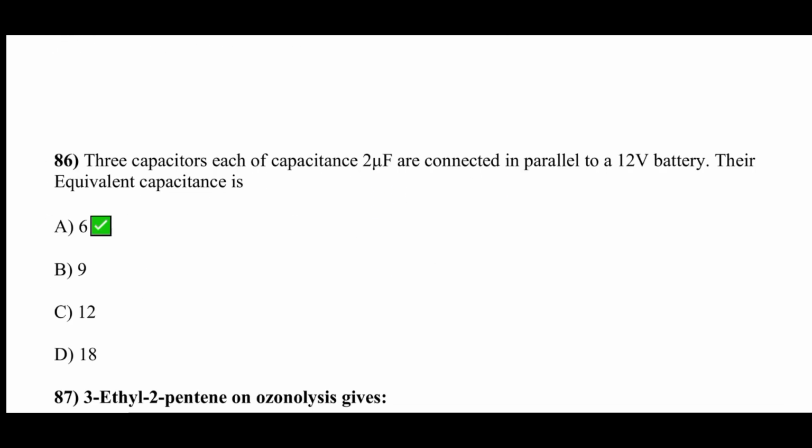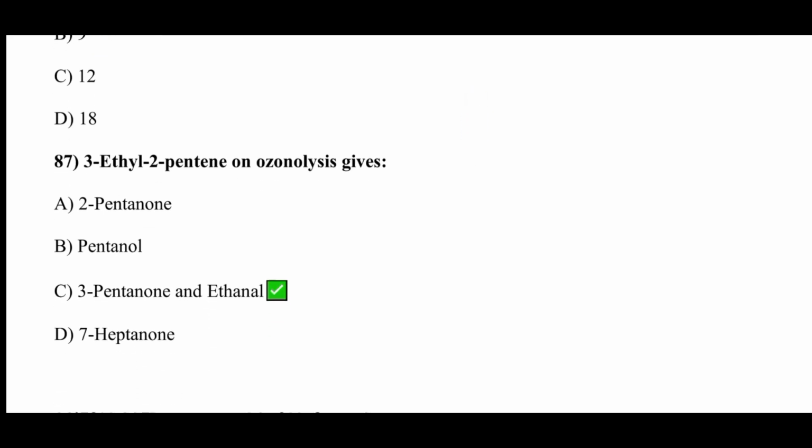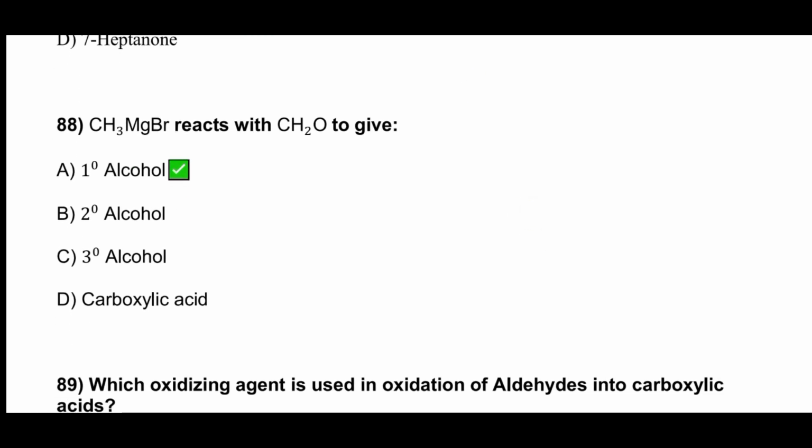Three capacitors, each of capacitance 2 microfarad, are connected in parallel to a 12-volt battery. Their equivalent capacitance is, option A is correct, that is 6. 3-ethyl-2-pentene on ozonolysis gives, option C is correct. CH3-MgBr reacts with CH2O to give, option A is correct, that's a primary alcohol.